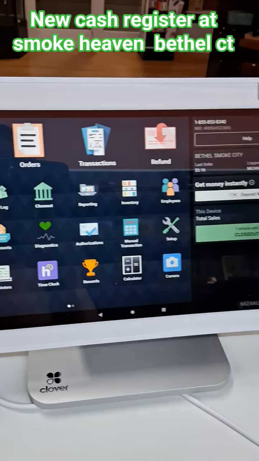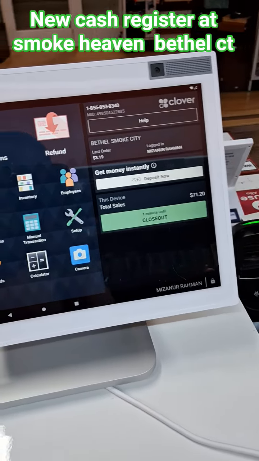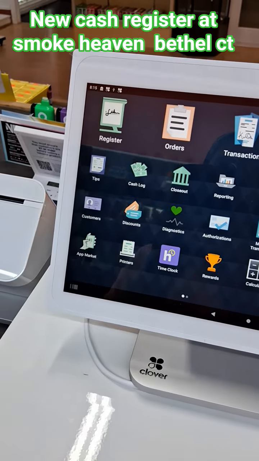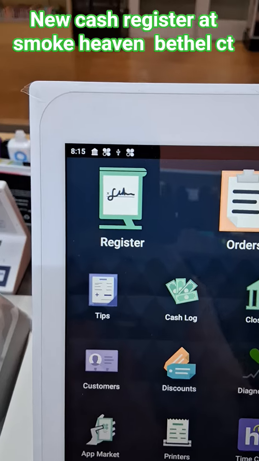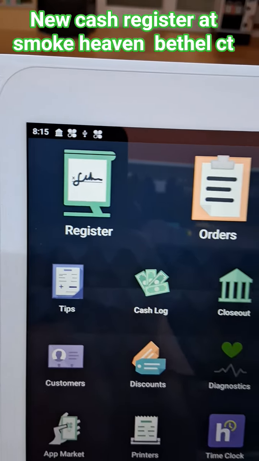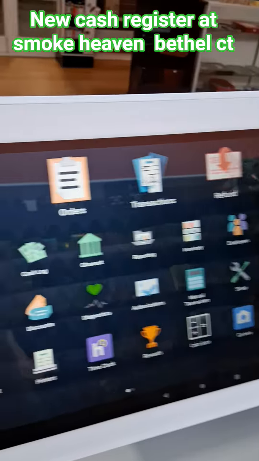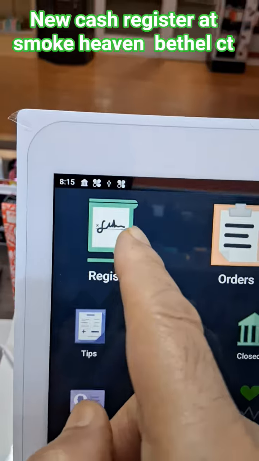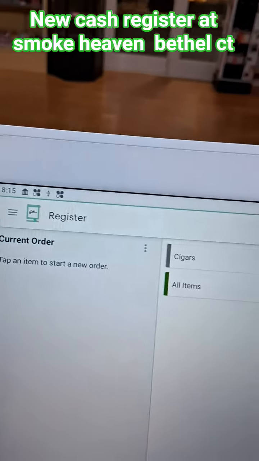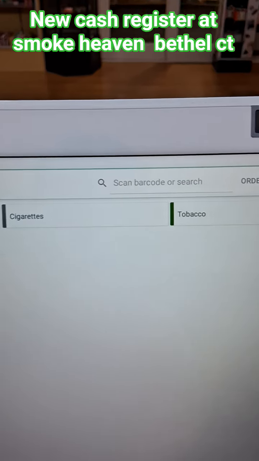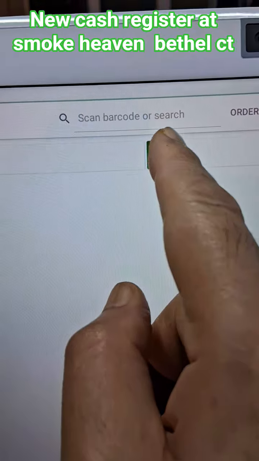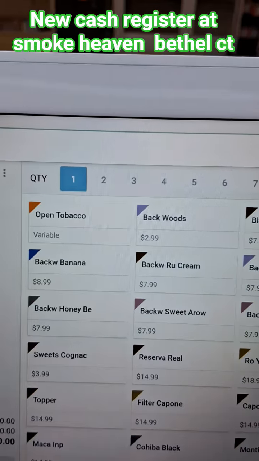This is the cash register, Smoke Heaven, Bethel, Connecticut. And here's the first thing we can do. You see this register sign top left. Hit that top left button. You will come to this screen. Go right and click that tobacco.